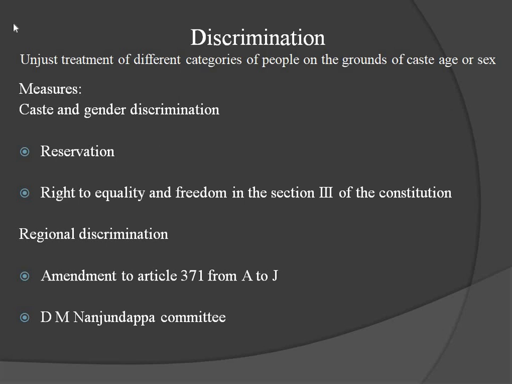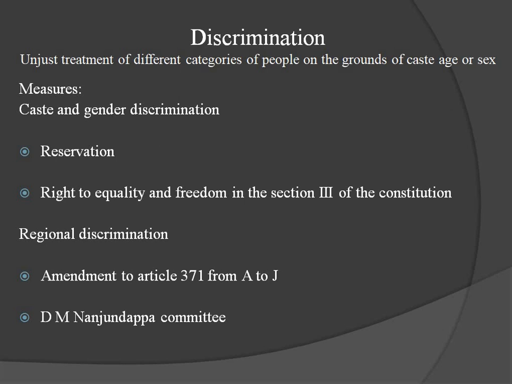Unjust treatment, that is discrimination. And discriminations are of different types: caste discrimination, gender discrimination, regional discrimination.